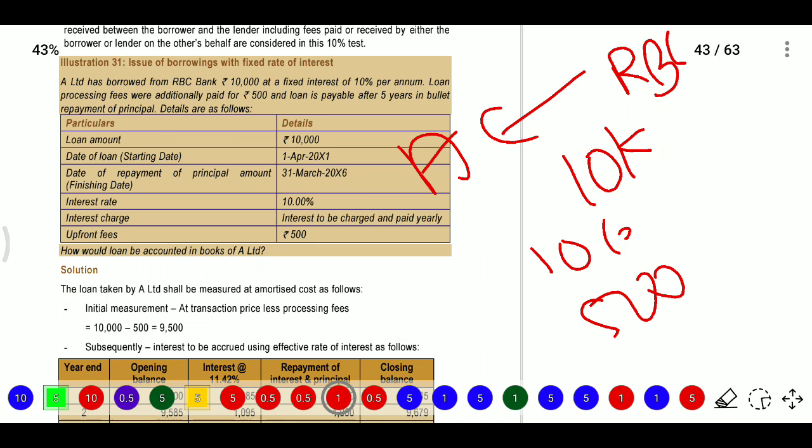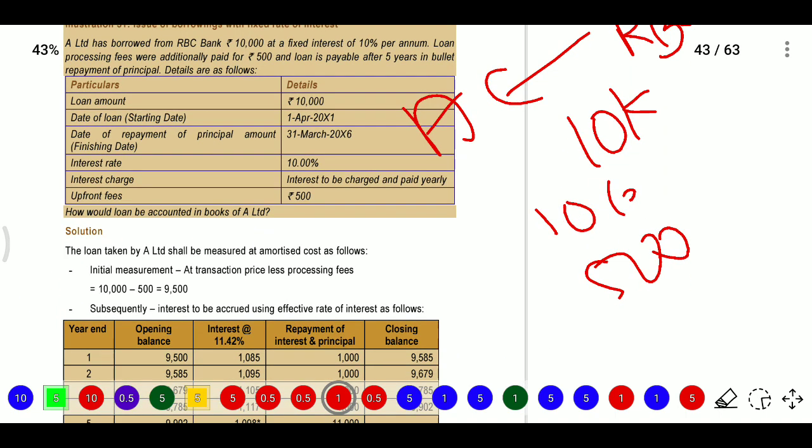So details are as follows. Loan amount will be 10,000. Date of sanction, that is the starting date, will be 1st April 2001, and the date of repayment of principal amount, that is the finishing date, will be 31st March 2006. Interest rate will be 10%. Interest to be charged and paid yearly, and upfront fee will be 500. How should the loan be accounted in the books of A?